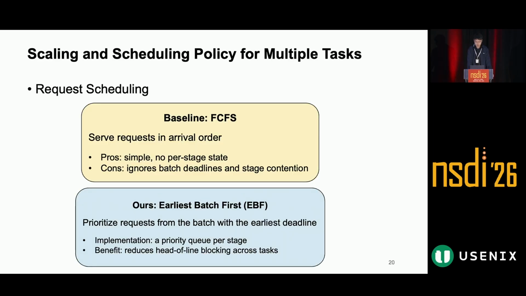For scheduling, our key idea is to order requests so as to minimize batch completion time. The baseline is FCFS, which is simple but ignores deadlines and contention across stages. DistRS instead uses earliest batch first, or EBF. It prioritizes requests from the batch with the earliest deadline, implemented with a priority queue at each stage. This reduces head-of-line blocking and better aligns scheduling with the batch-level constraint.